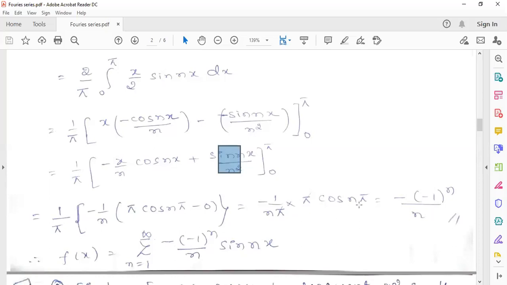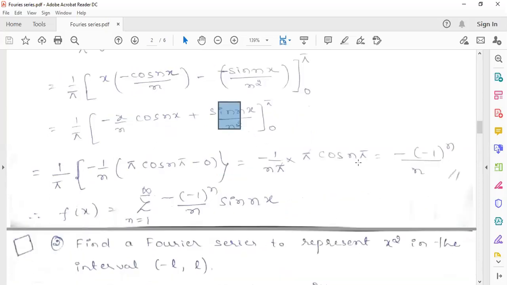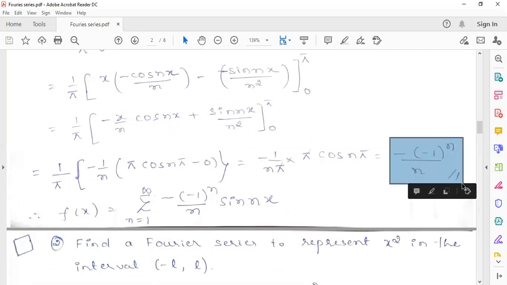Into cos n pi, whose value is minus 1 power n. Since there is a minus sign, it is minus of minus 1 power n. You should not write this as minus into minus becoming plus 1 power n. If you want to write it that way, you can write it as minus 1 raised to n plus 1. Otherwise, just write minus of minus 1 power n by n. Is it clear, all of you?